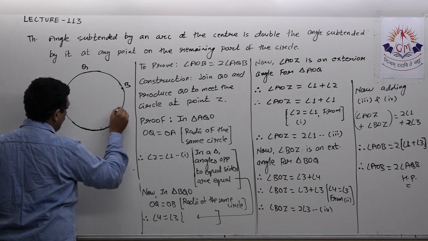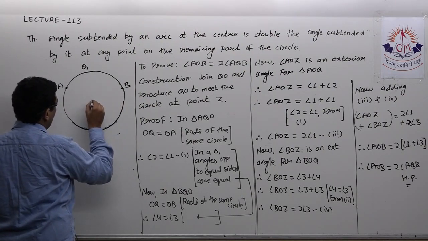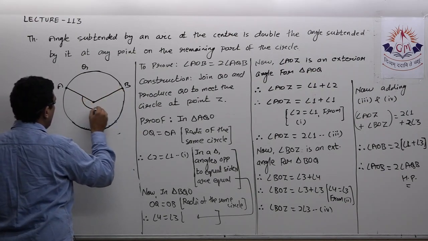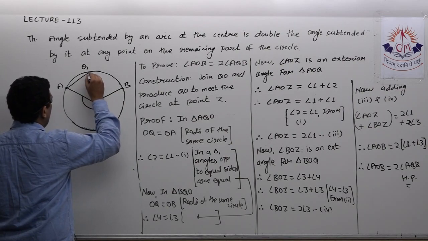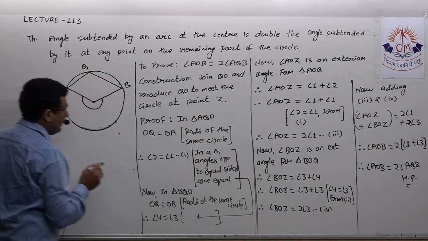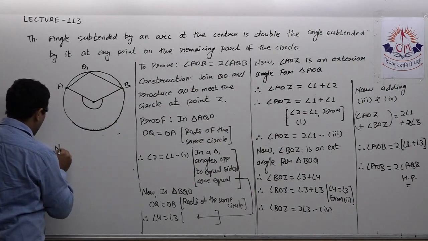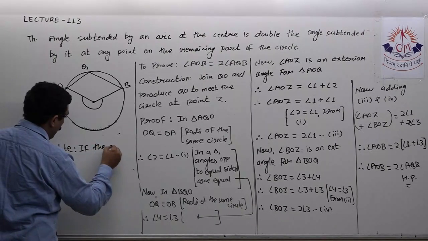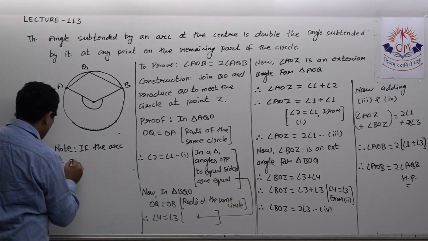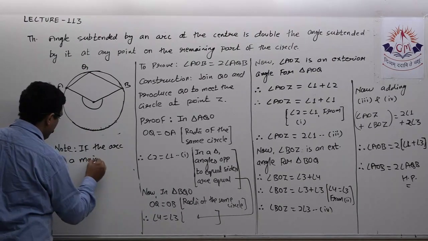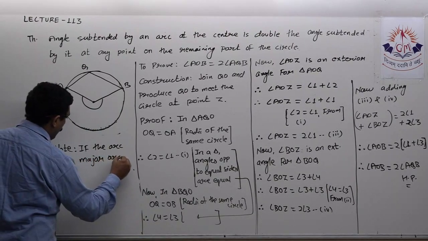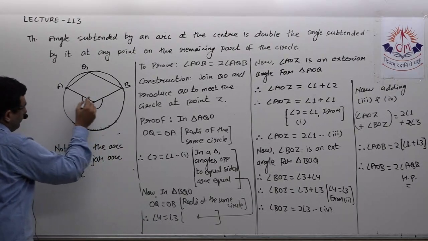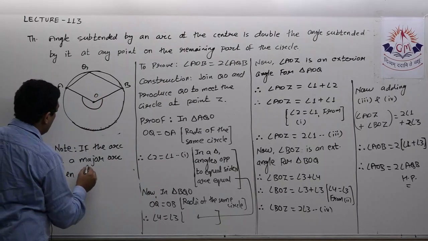Now, according to this theorem, this is the angle subtended by this major arc at the center, and this is the angle AQB. So here is the only difference. After this, you can take a note. If the arc is a major arc, then, do draw the diagram as well, angle AOB.